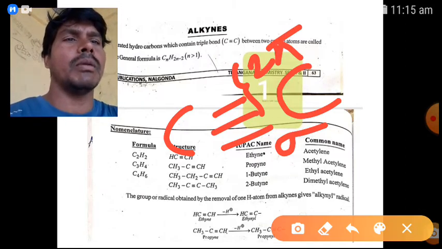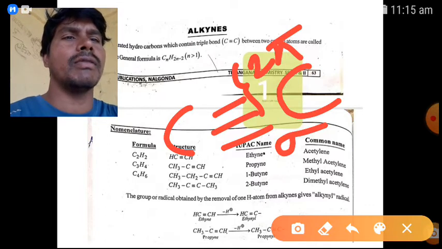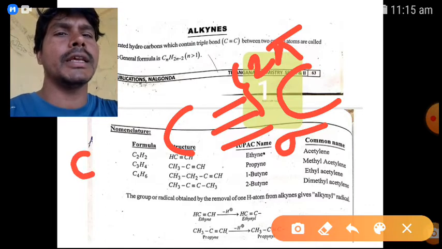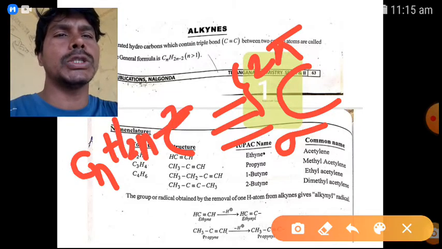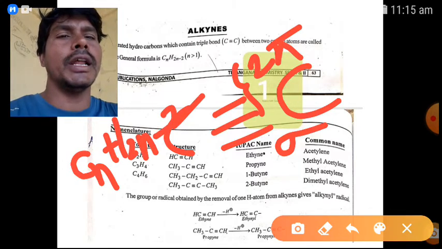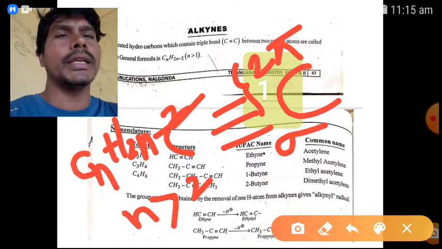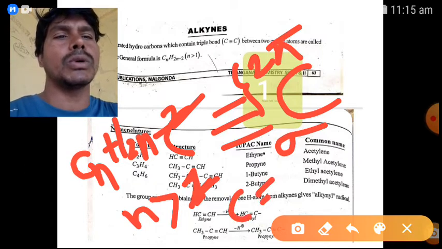So what is the general formula for alkynes? CnH2n minus 2, similar to alkenes, where n is greater than 1. The starting compound of alkynes has n equal to 2.